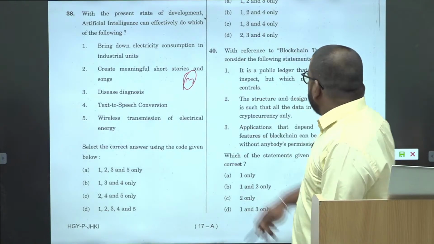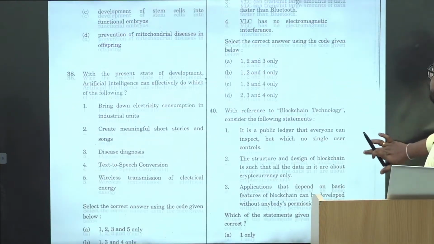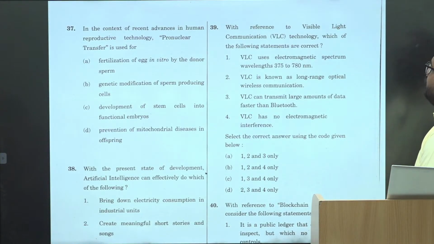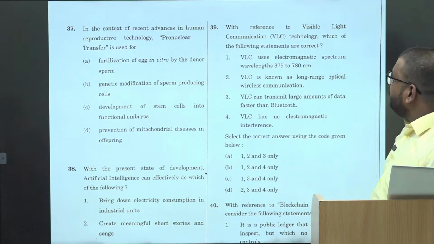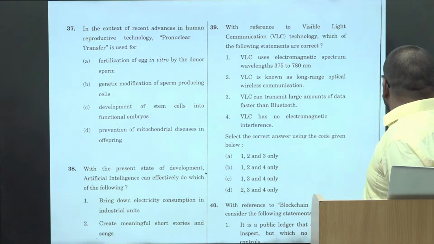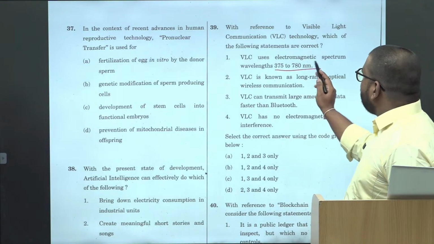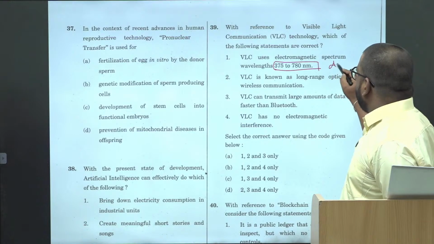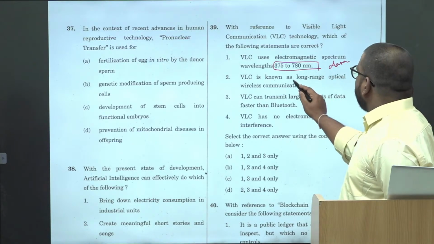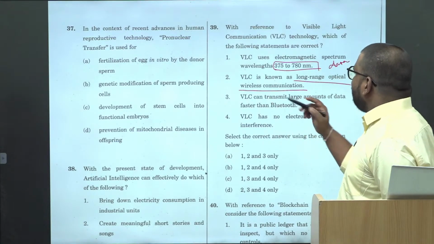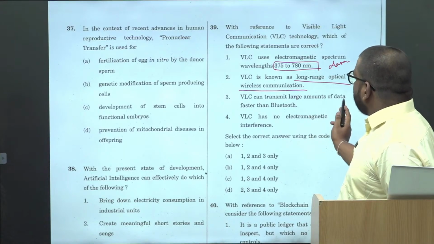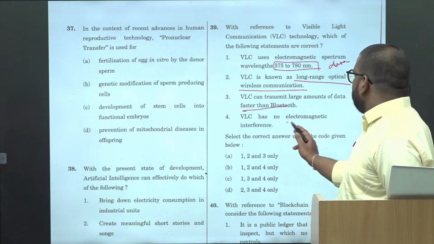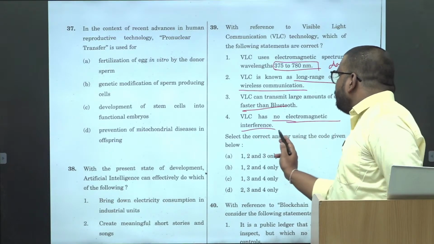But then, with reference to visible light communication technology, which of the following statements are correct? So electromagnetic spectrum wavelength of 375 to 780. Okay, so this is the data. It is known as long range optical wireless communication. Transmit large amount of data faster than Bluetooth. And has no electromagnetic interference.